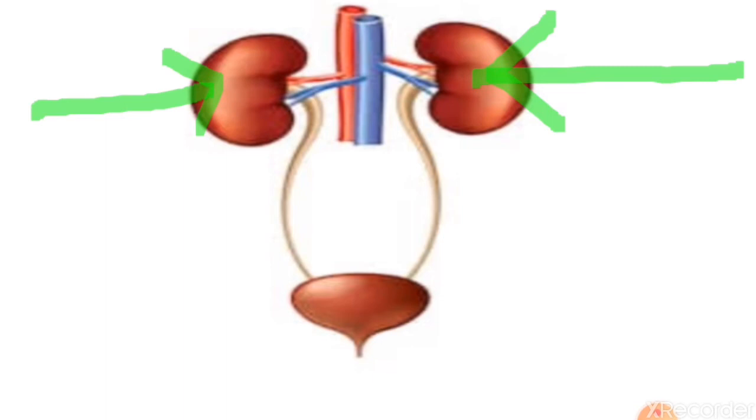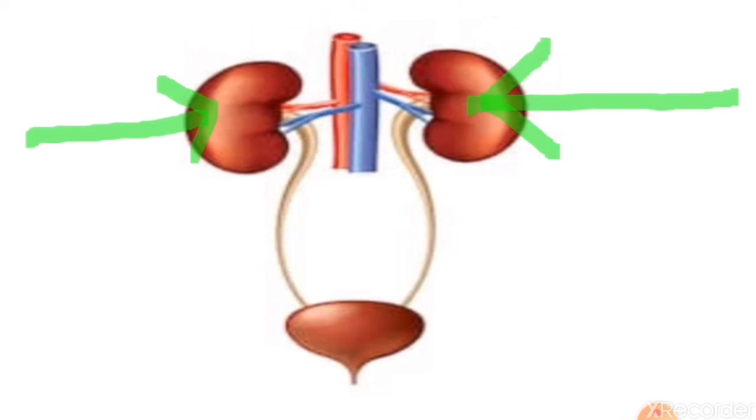They are not at the same height. The right kidney is a little lower as compared to the left kidney. The reason is that on the right-hand side there is a big organ, the liver. In your digestive system, you have seen the size of the liver is very big and it is present on the right-hand side. Because of this organ above it, the right kidney is a little lower than the left kidney.